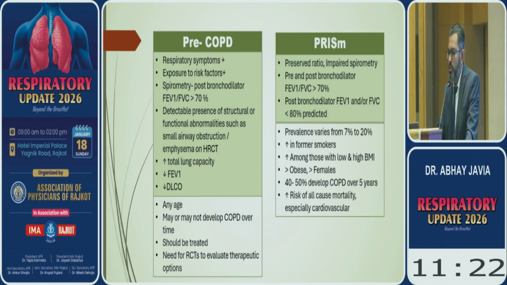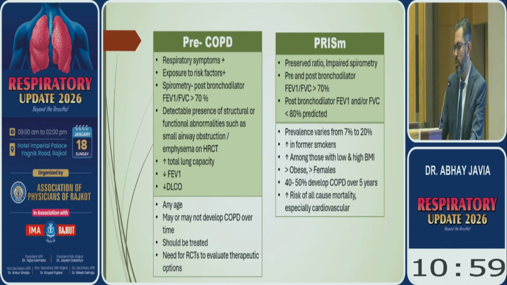Another term which is suggested is PRISM, that is preserved ratio and impaired spirometry. These are the patients who have a preserved FEV1 by FVC ratio of more than 70%, but they have post-bronchodilator FEV1 and/or FVC less than 80% of the predicted. And 40 to 50% of these patients have a chance of developing COPD over the next 5 years. They are also at increased risk of all-cause mortality, especially cardiovascular.